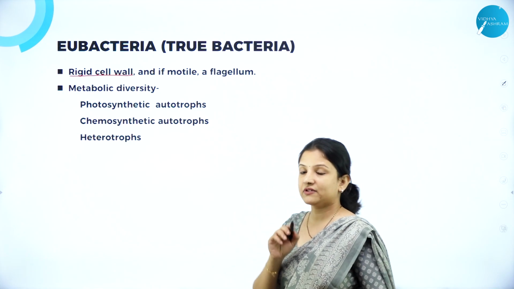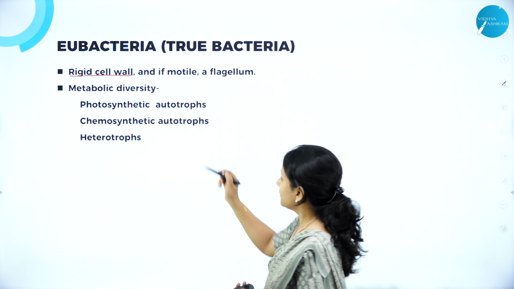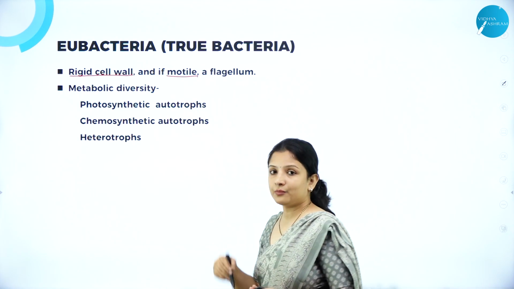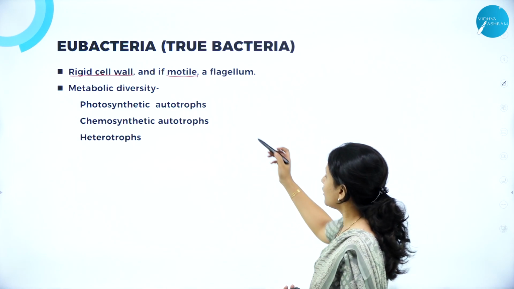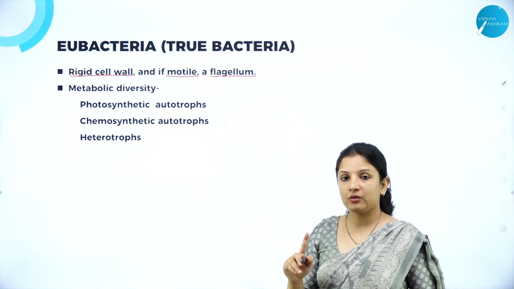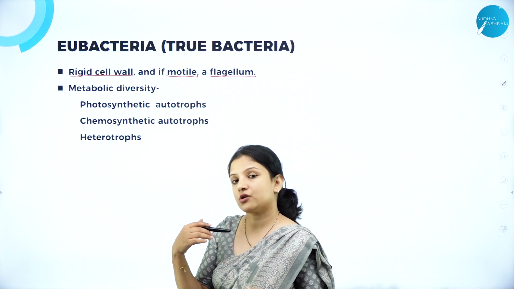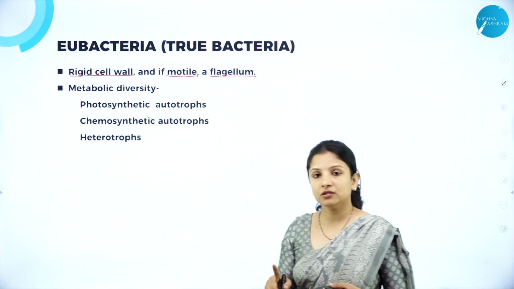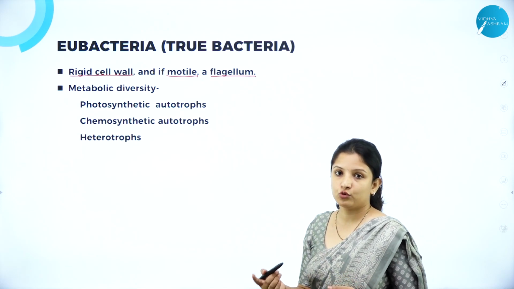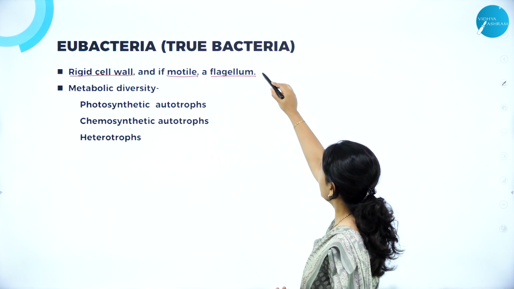So they have a cell wall, and if these bacteria are motile, meaning they are capable of moving from one place to another, it is because they have a flagellum. Those bacteria which are motile have a structure that helps them to move. It is called a flagellum. So flagellum is nothing but a whip-like structure.